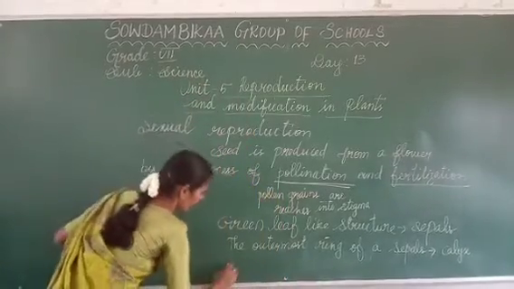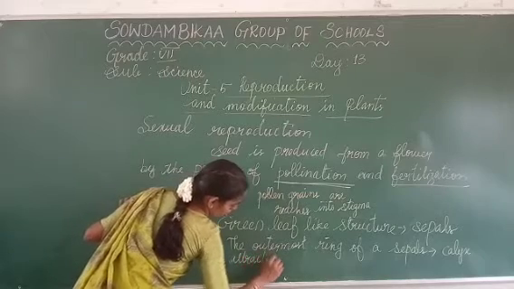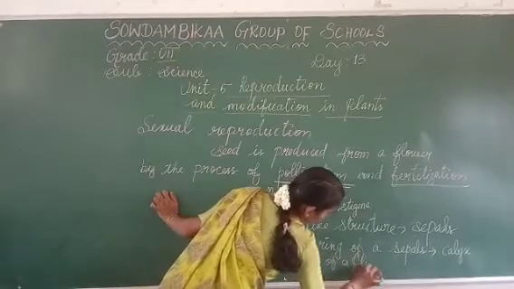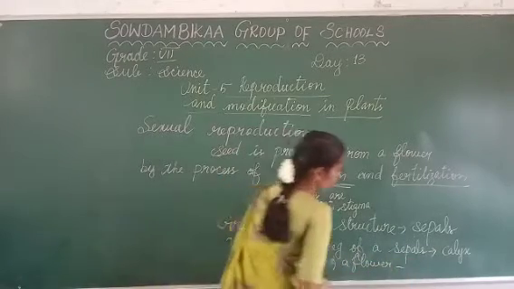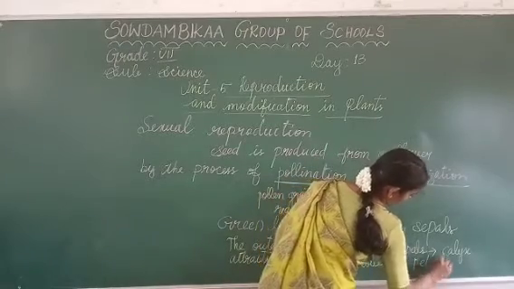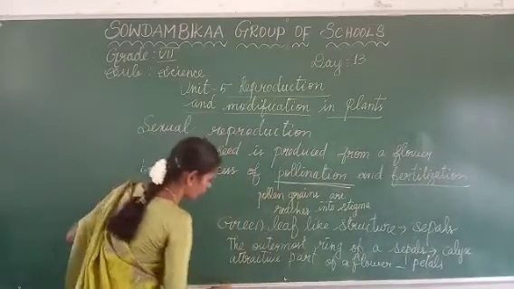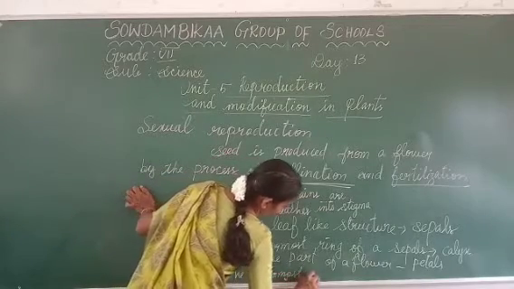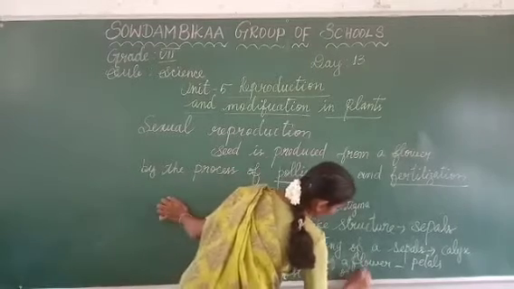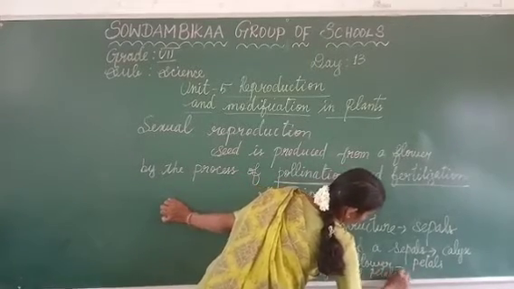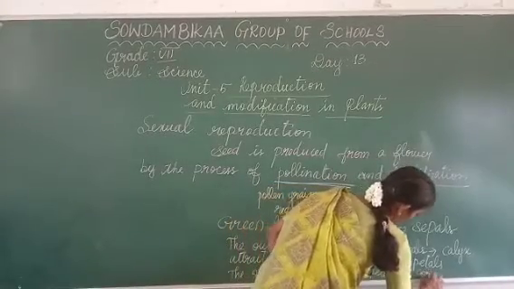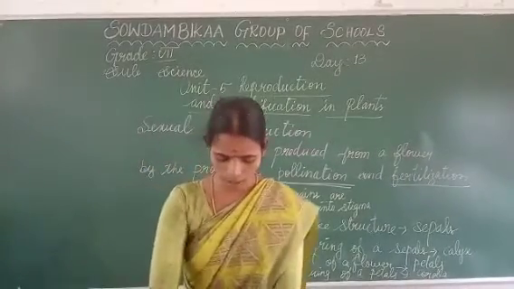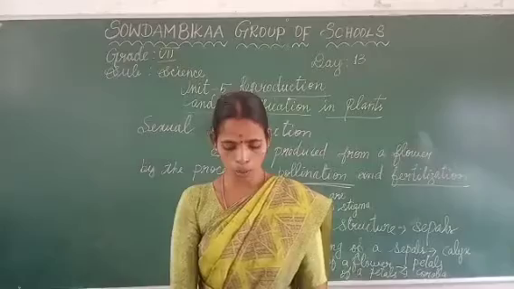So the attractive part of a flower is called the petals. As well as the outermost ring of the petals is called the corolla. Are you clear about this? Are you clear or not? See, what we have to learn about the next one.